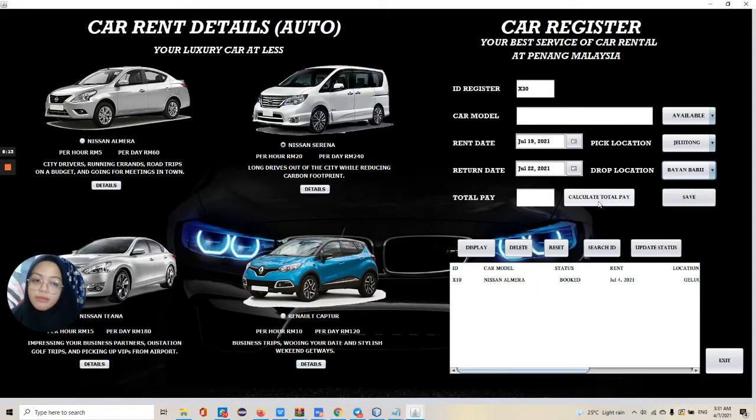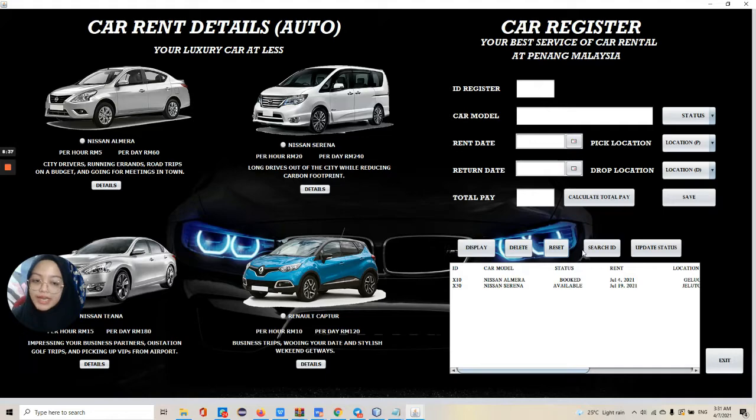So just calculate the total, which is RM720. So just display, and also save first and then display. Okay, so you can see here X10 ID for Nissan Almera, ID for Nissan Serena, which is X30. Okay, so we reset first.